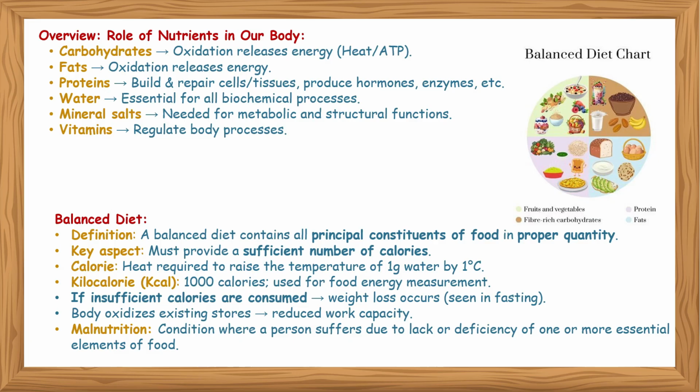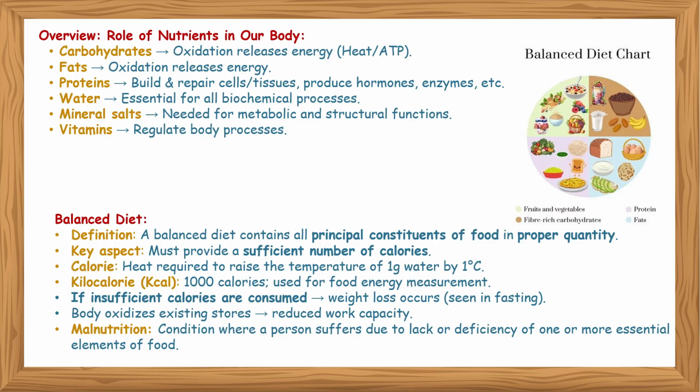Key aspect: it must provide a sufficient number of calories. A calorie is the heat required to raise the temperature of 1 gram of water by 1 degree Celsius. Kilocalorie: 1000 calories, used for food energy measurement. If insufficient calories are consumed, weight loss occurs, as found in fasting. The body oxidizes existing stores, and work capacity is reduced. Malnutrition is a condition where a person suffers due to lack or deficiency of one or more essential elements of food. This is the image showing the balanced diet.